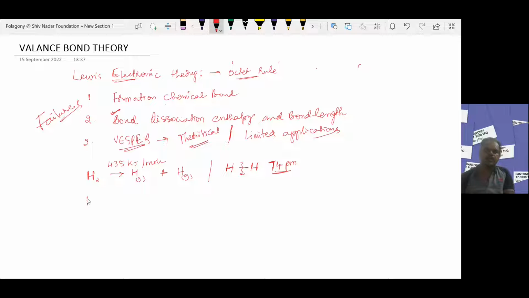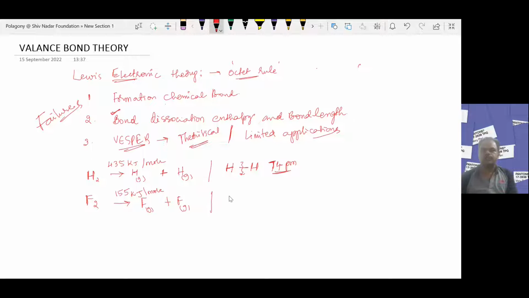Similarly, take another molecule, F2. If you take 1 mole of fluorine molecules and change it into gaseous atoms, the energy required is 155 kilojoules per mole.